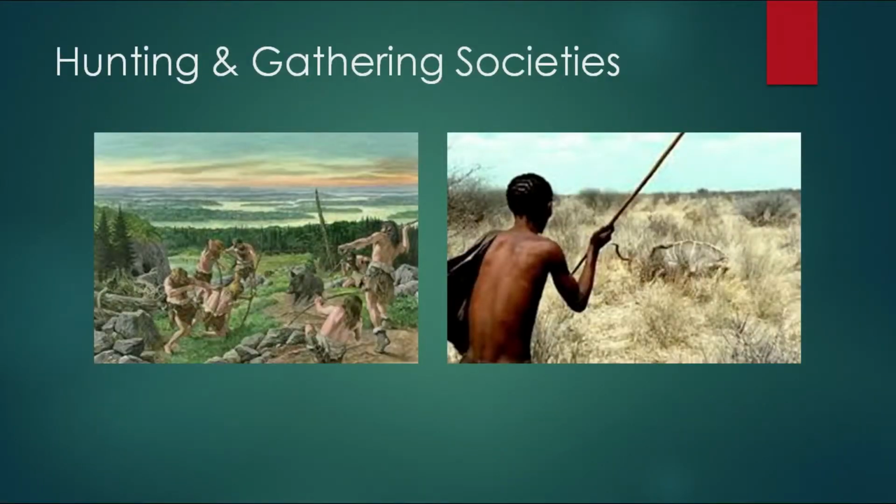So, for example, if you're talking about a hunting and gathering society, you're obviously talking about a society which is at a lower level of development. You're talking about a society which is basically based on hunting of animals and gathering of wild fruits and vegetables. So, obviously, you'll also be talking about a society in which there is a very simple division of labor based on age and sex, and it's a subsistence economy, right?